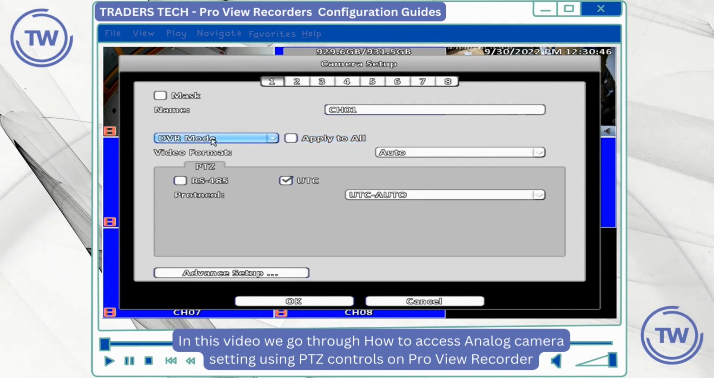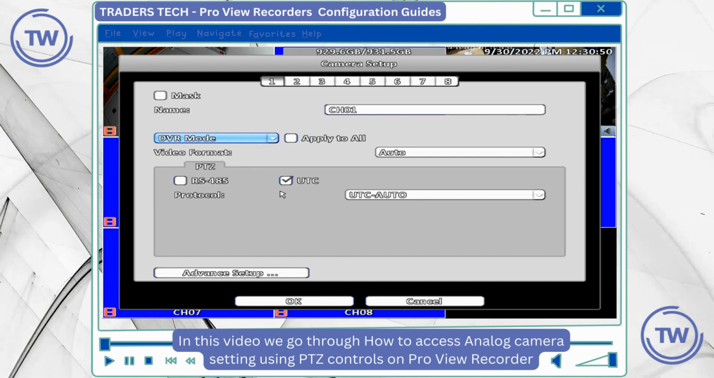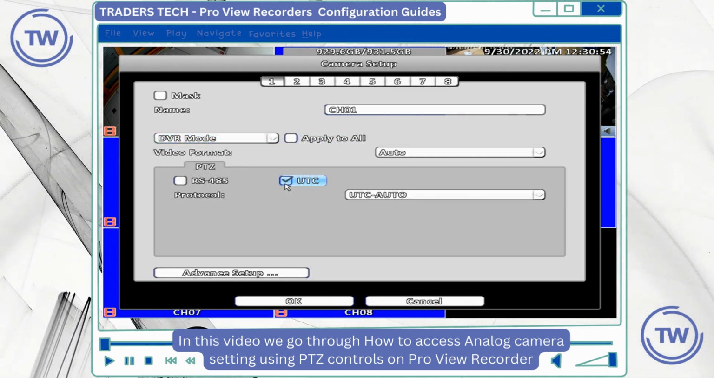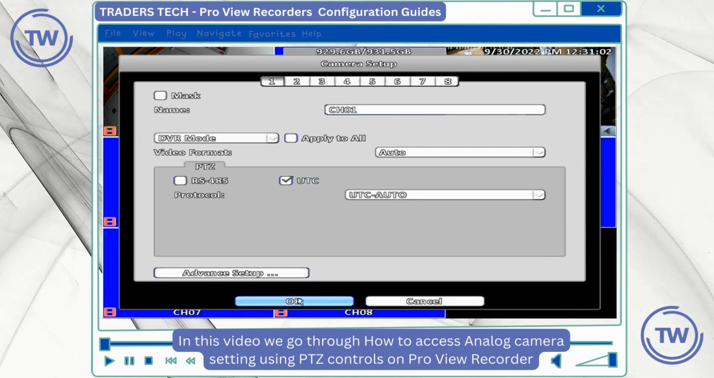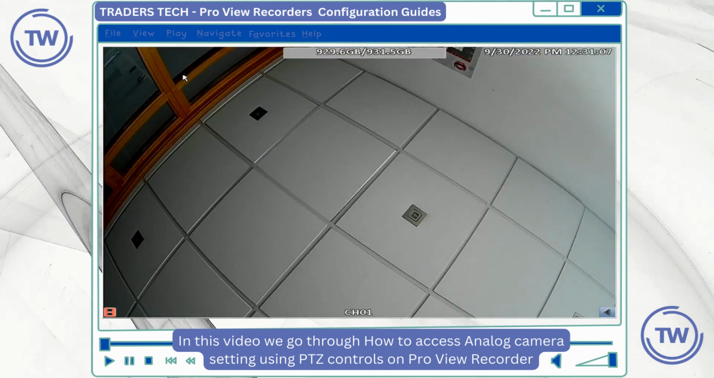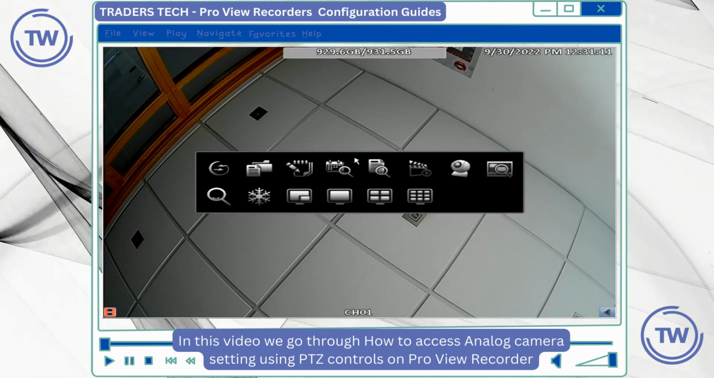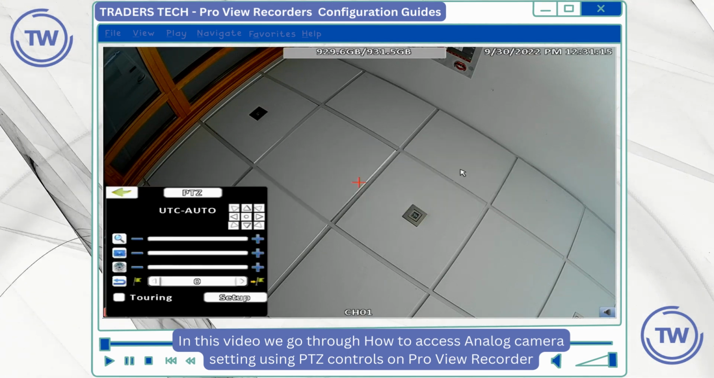We're going to make sure that it's currently in DVR mode, and we're going to enable UTC, which means we'll be able to access the camera menus through the PTZ controls on the recorder. So once we've checked that that's enabled, click OK, bring the camera up into its full screen mode, right click the mouse button, and then select PTZ controls.